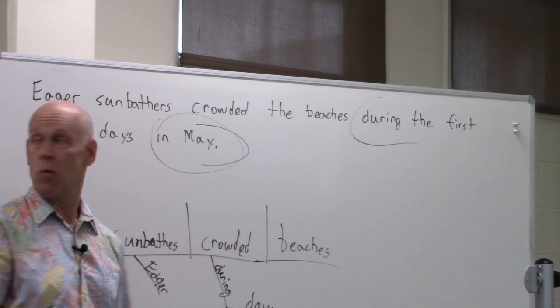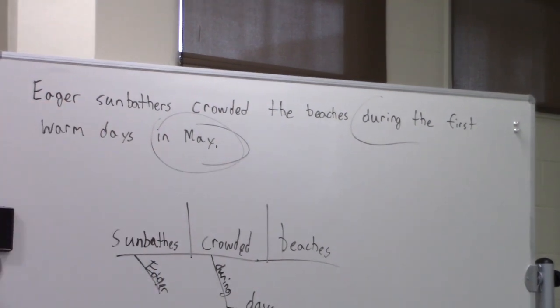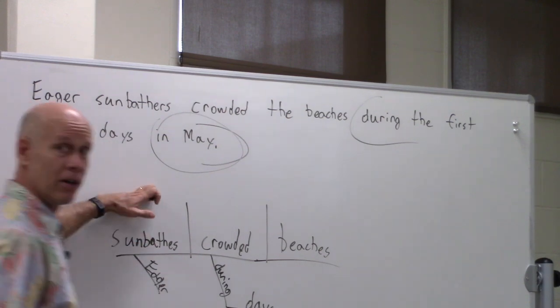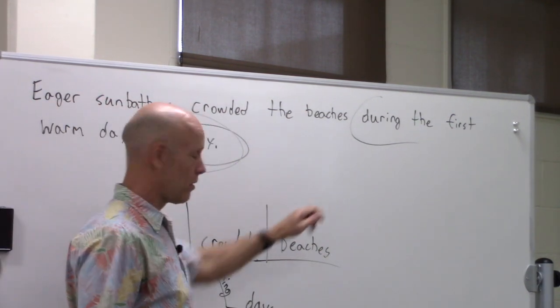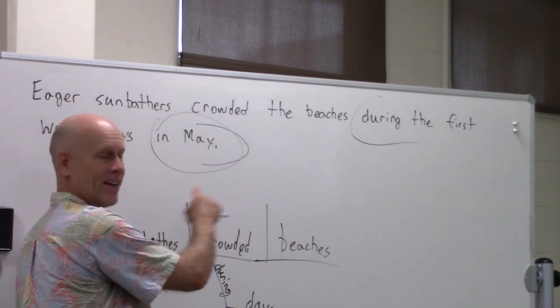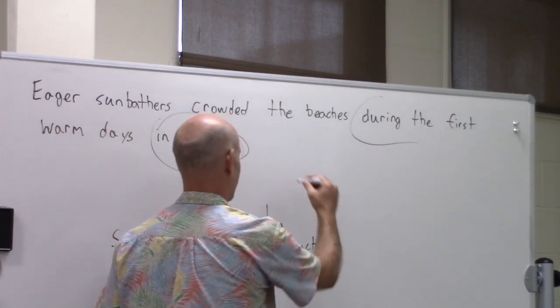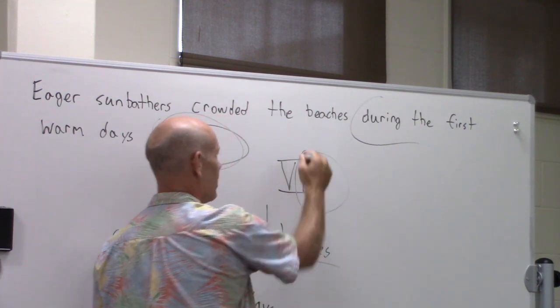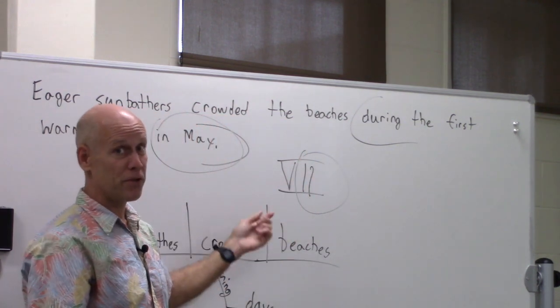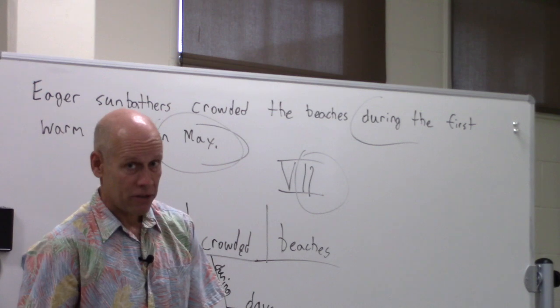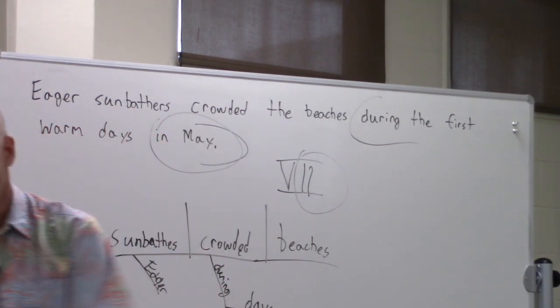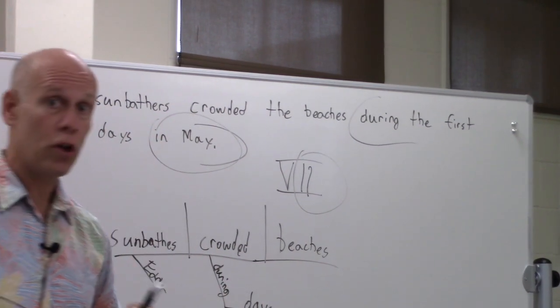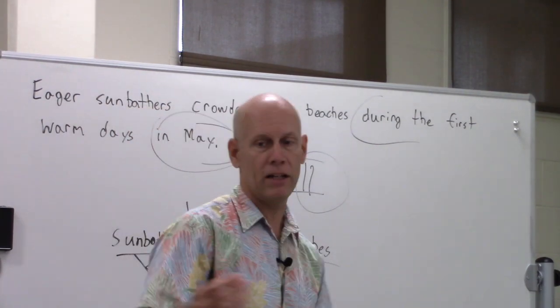Well, this is a pattern 8, right? Because there were 3 noun phrases. How many noun phrases do we have? 3. Where? 1, 2. That's it. And so that would be a pattern 7. Remember our little trick? You spell a 7 with a 2. If there's 2 noun phrases, it's a pattern 7. Moving on. Again, we're going a little quickly. You can pause, you can rewind, whatever you have to do.